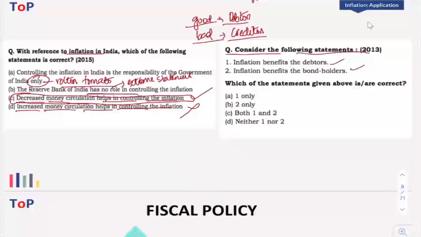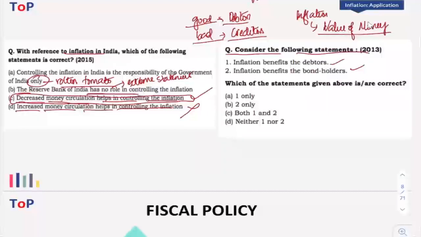As you know, when there is inflation, it leads to a reduction in the value of money, right? So as a creditor, if you are lending money to someone, the money that you gave to that person is losing its value because of inflation. As a result, it is not good for the creditor who has lent the money. At the same time, it is good for someone who has borrowed the money because the value of money has come down.